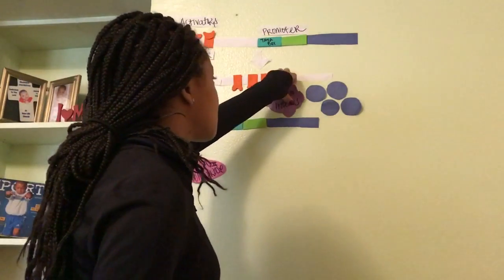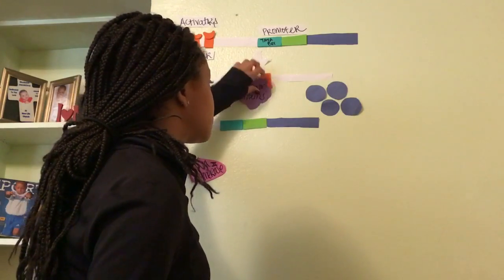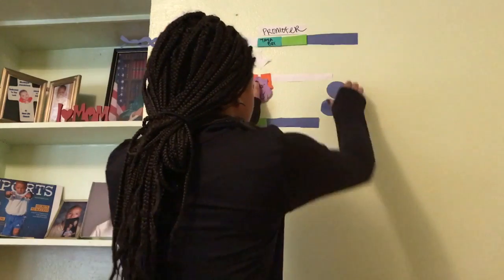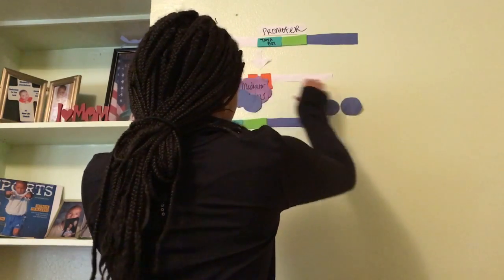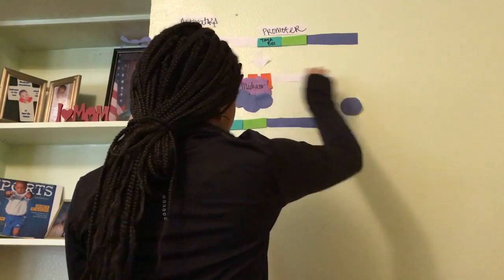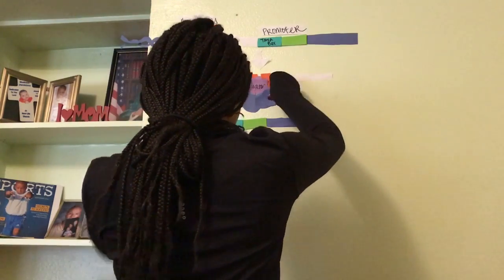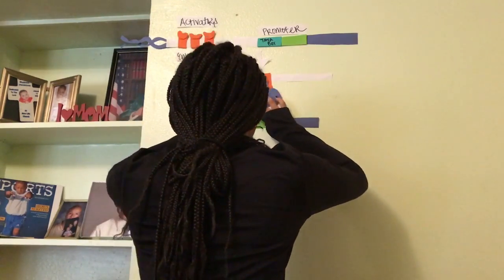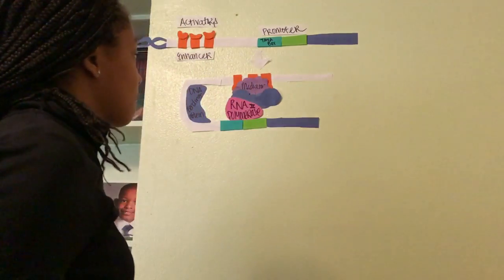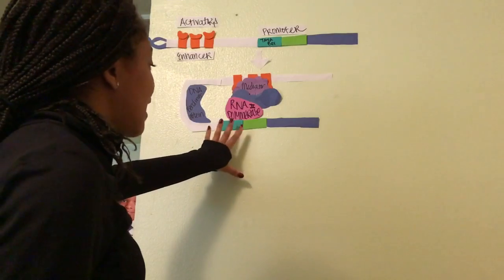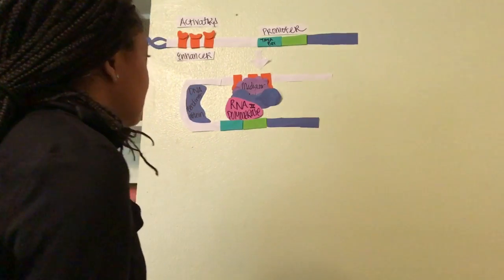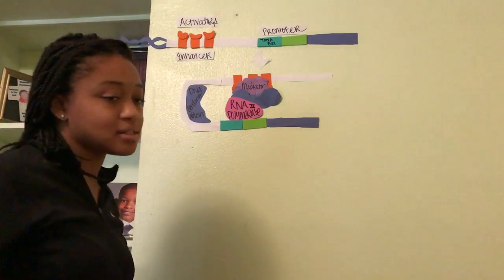The mediator proteins will bind to the activators, and in turn, the general transcription factors will bind to the mediator proteins. And in turn, RNA polymerase II will bind to the general transcription factors. This ensures that it is positioned correctly over the promoter. This is now an active transcription initiation complex, and it allows for RNA synthesis to be amplified.